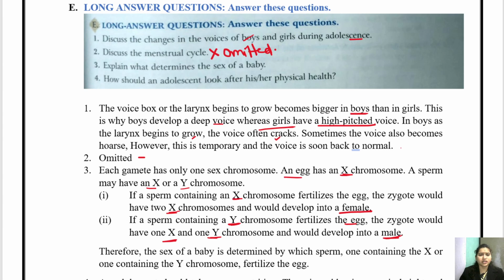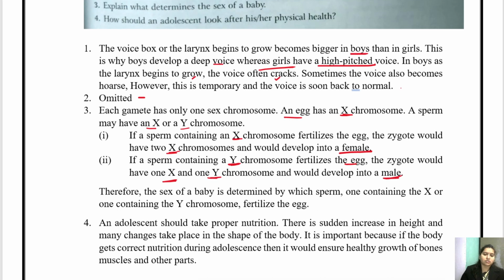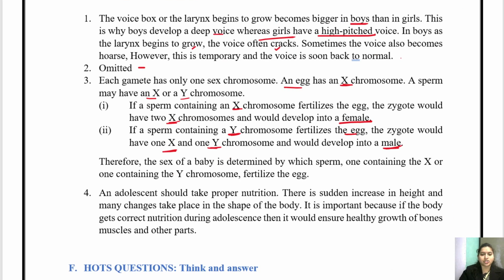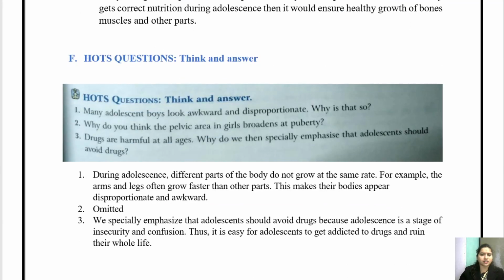Question 4. How should an adolescent look after his or her physical health? He should take a proper diet, proper nutrition for the growth of muscle, and protein intake should be very high. By this, an adolescent can take care of his body. Then we have the HOTS questions, children. In HOTS again, question number 2 is omitted, so we are not going into it.